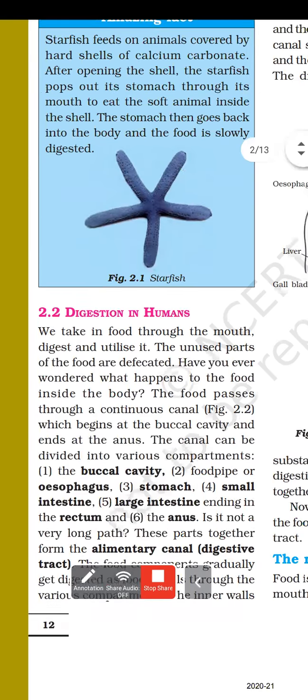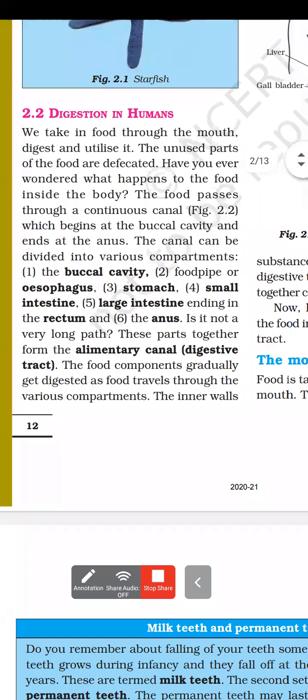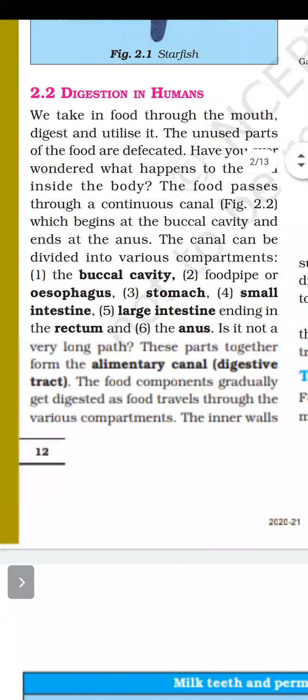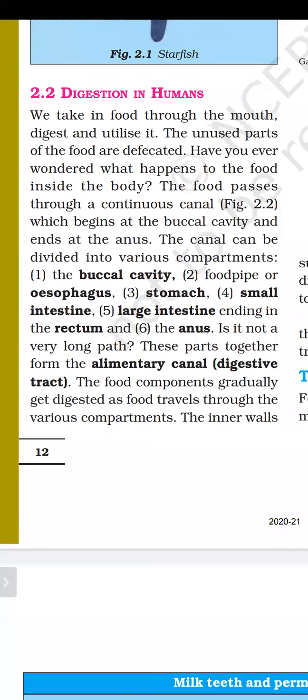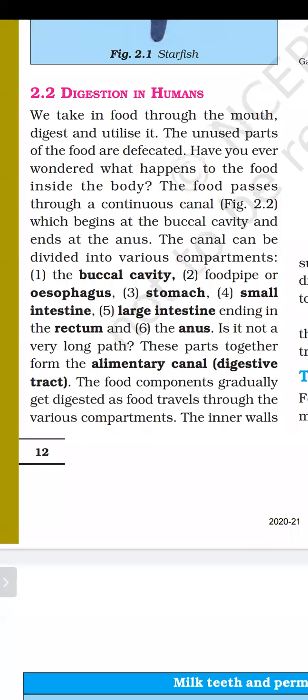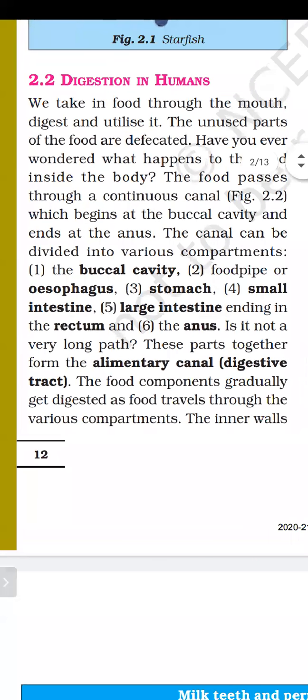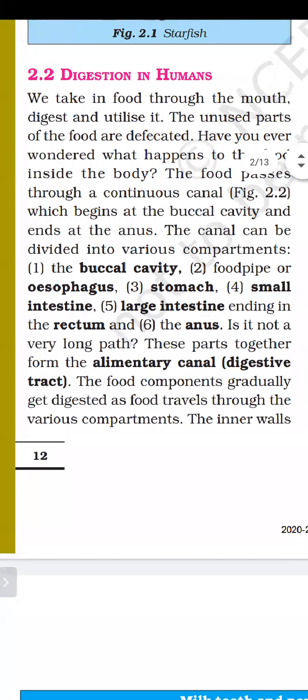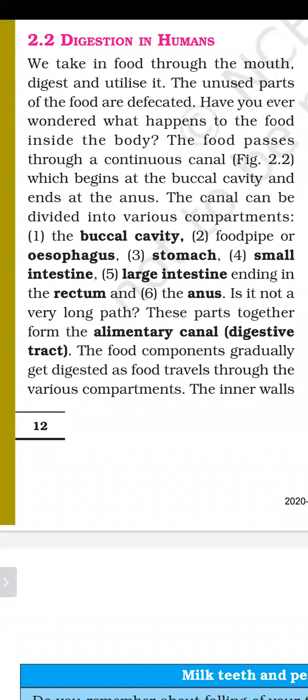So the next topic is digestion in humans. In this topic, we'll discuss ourselves. How digestion takes place inside our body, meaning we are human beings, and how the process of digestion, meaning breaking down of the food, occurs in our body. Before proceeding, we will learn some important terms. The first is alimentary canal. So what is alimentary canal?